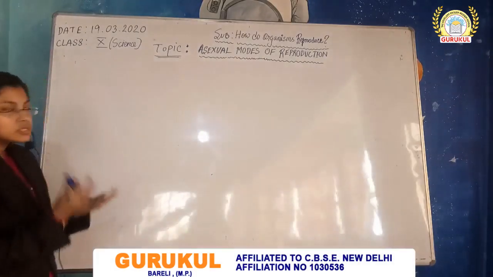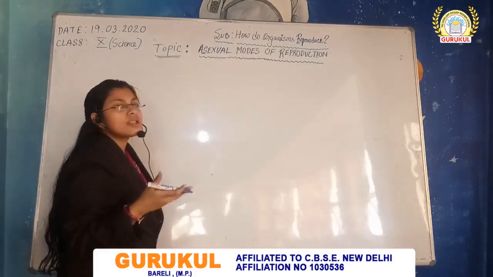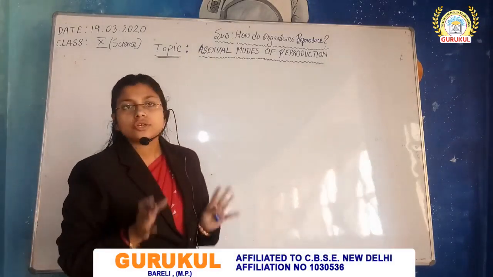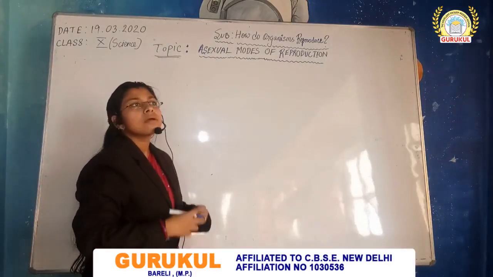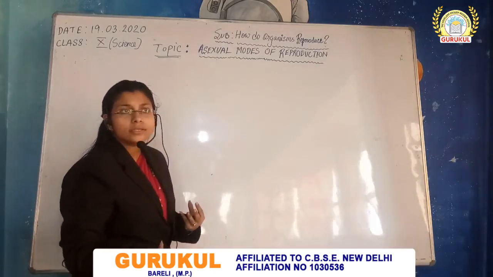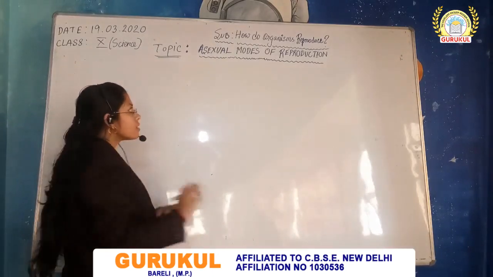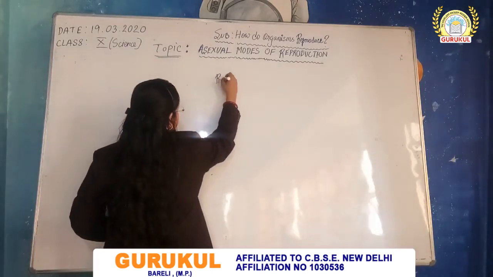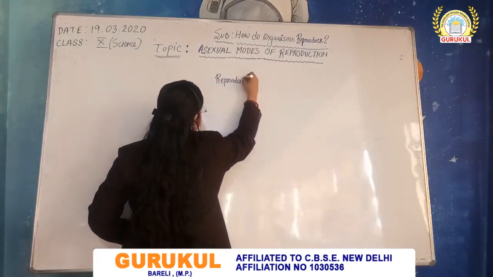So let's study first. First of all, reproduction, as we all know, is a biological process through which an organism produces offspring or young ones which are identical to itself. Let me first write down. Reproduction. What does this term mean?